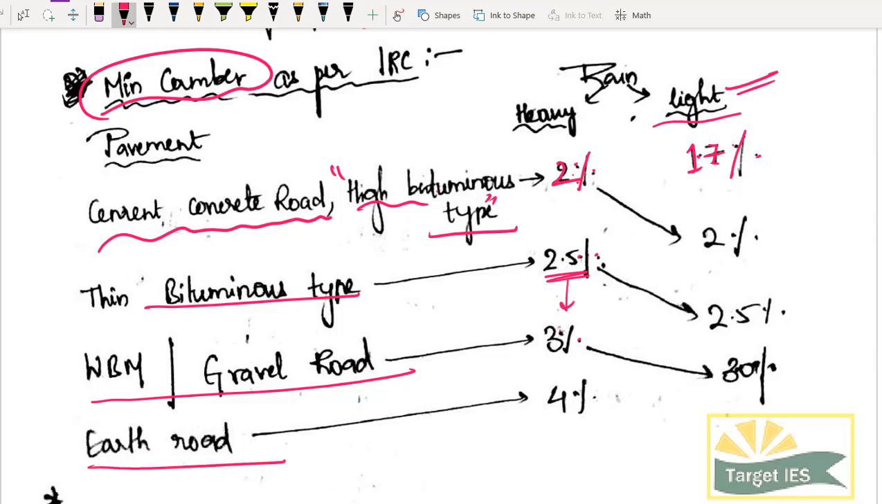Okay, if you have earth road, it's not gravel road, not waterborne macadam road, just plain earth road, then it should be up to 4%. You have to provide a minimum of 4% so that whatever road you have won't be damaged. I hope you got it. What about light rainfall?